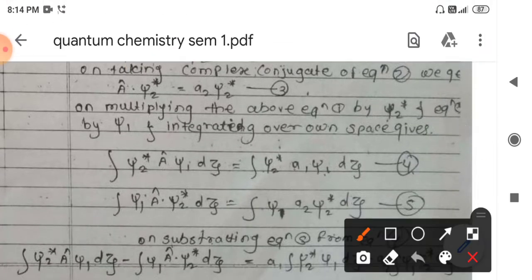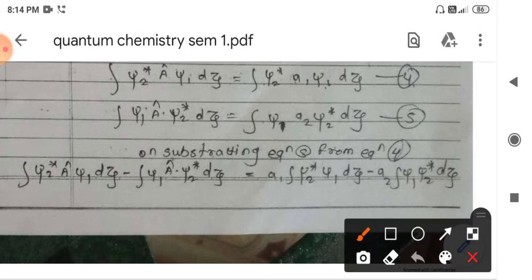Now consider the complex conjugate of equation 2. We get A cap of psi 2 star equals a2 into psi 2 star. Upon multiplying the above equation by psi 2 star, the complex conjugate, and equation 1 by psi 1, and again integrating over the volume element d tau, we get the integral of psi 2 star into A cap of psi 1 d tau, which equals the integral of psi 2 star into a1, the eigenvalue, into psi 1 d tau.